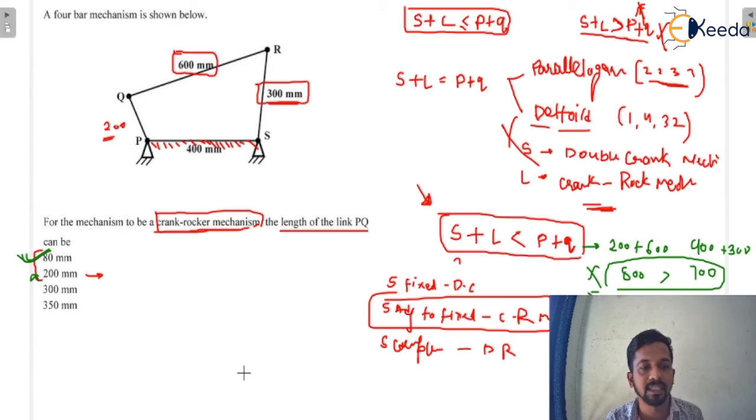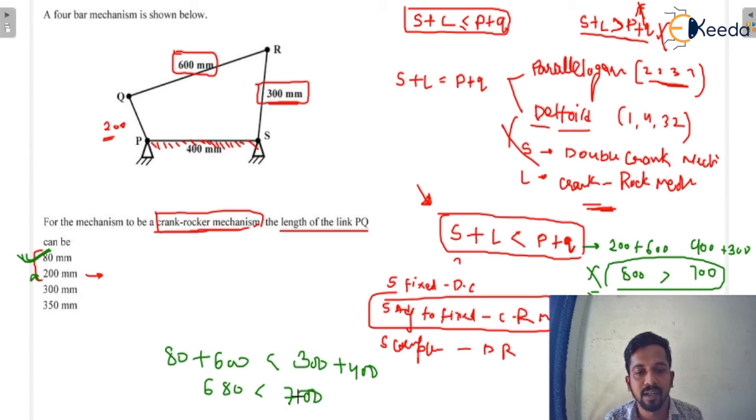Option A would be the correct answer. You can check also with 80: shortest plus longest, that is 680, which is less than 300 plus 400, that is 700. The law is satisfied, you will get the final answer.